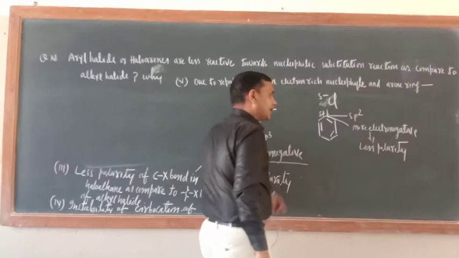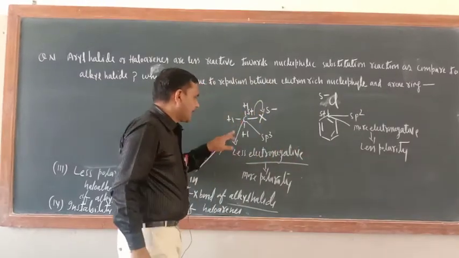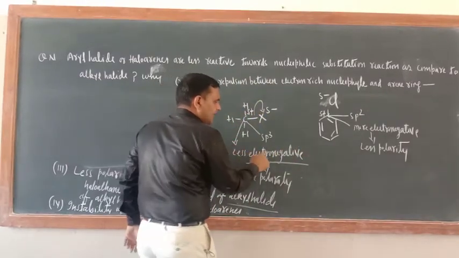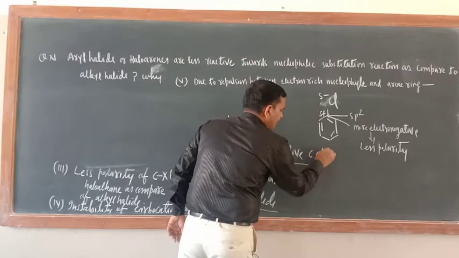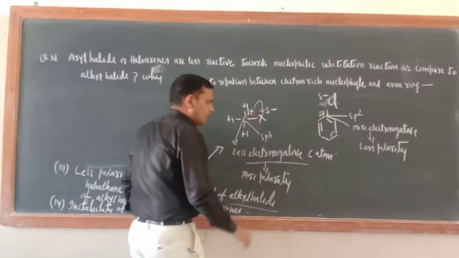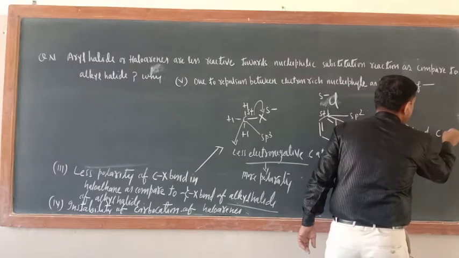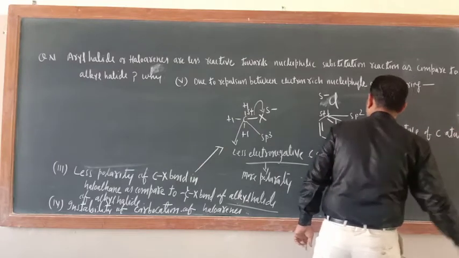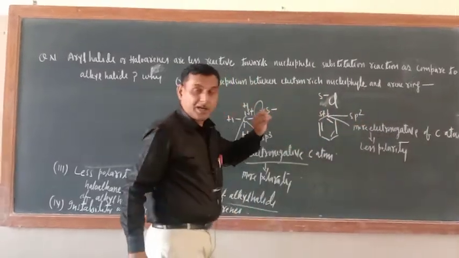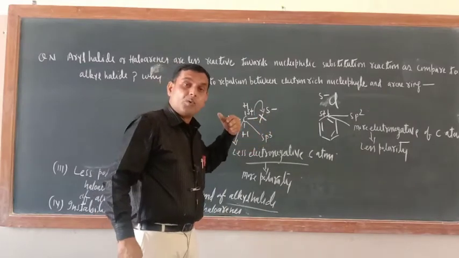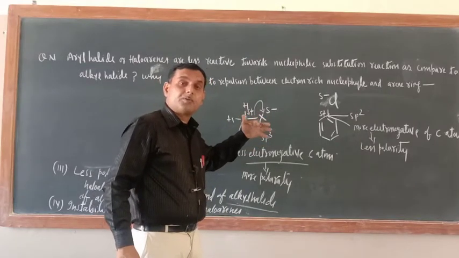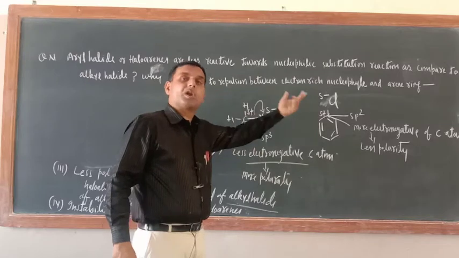Now just try to understand. I am talking of the less electronegative C atom, and here the more electronegative C atom. Actually, according to the rule, more the difference in electronegativity of two bonded atoms, more will be the polarity.